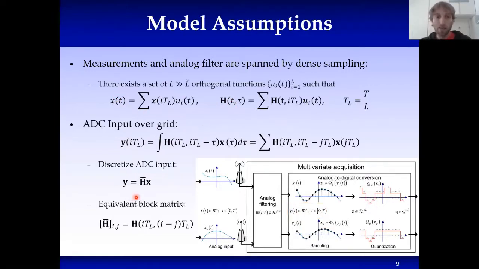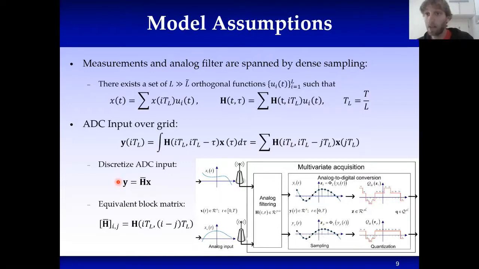And then we obtain this discrete model, and this discrete model does not lose any information, so we can optimize with respect to that discrete model. Obviously, if this is only an approximation, then there will be an additional error term which we are not optimizing with respect to, which stems from the fact that we have considered a discrete grid. If this grid is dense enough, then the additional error will be negligible.